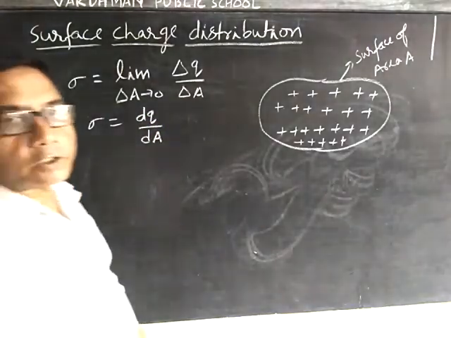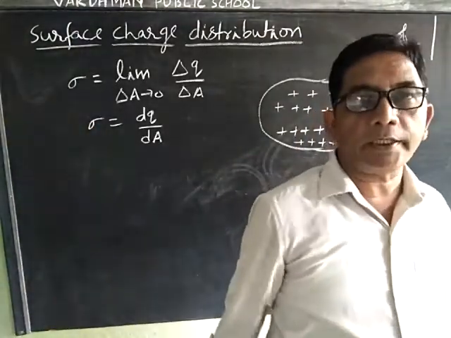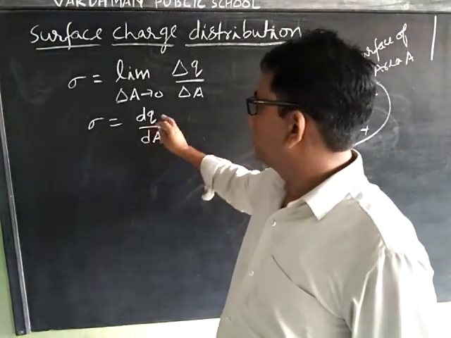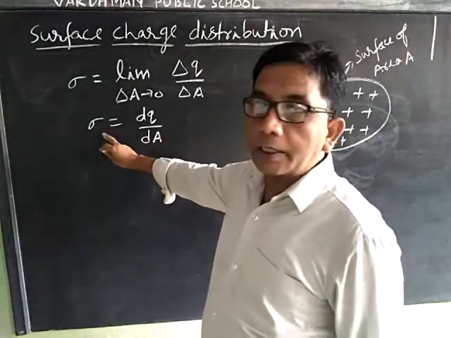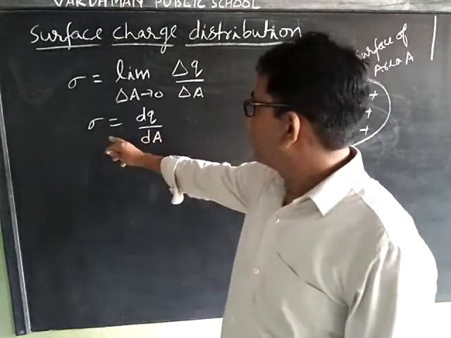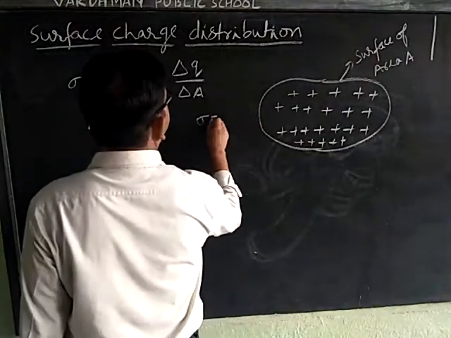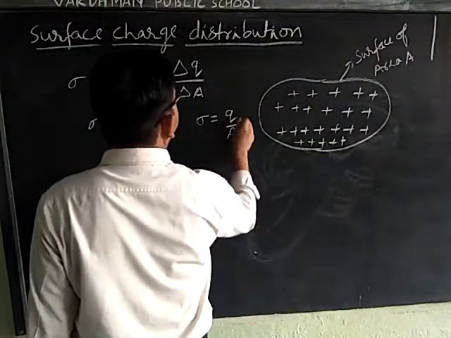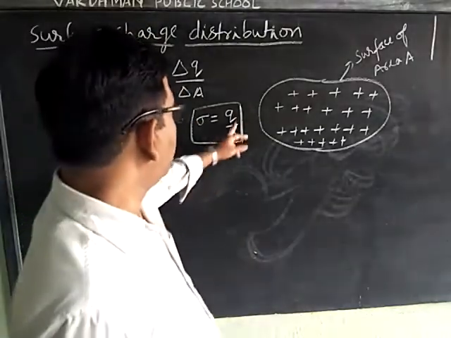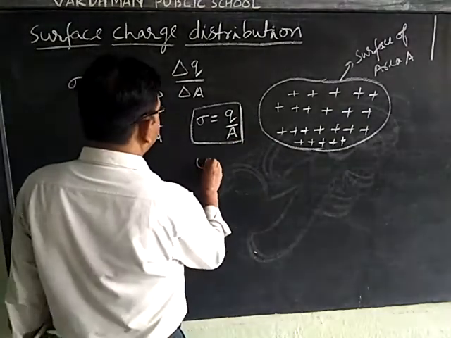For large charge distribution, sigma is equal to q upon A. What is the unit of surface charge distribution? Coulomb per meter square.